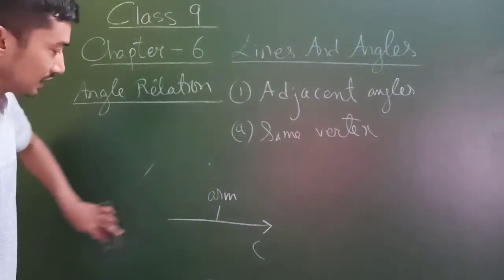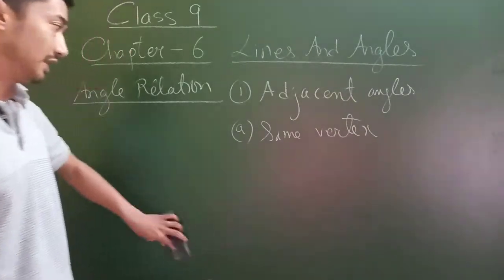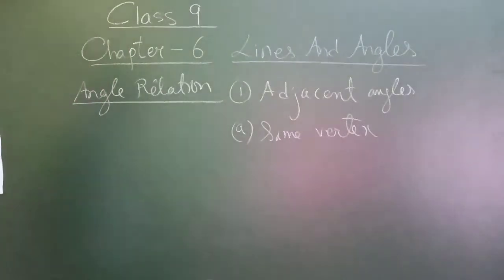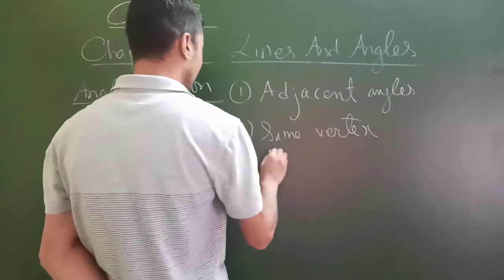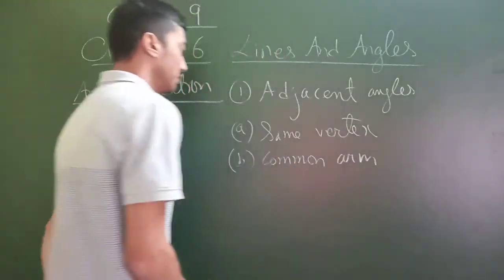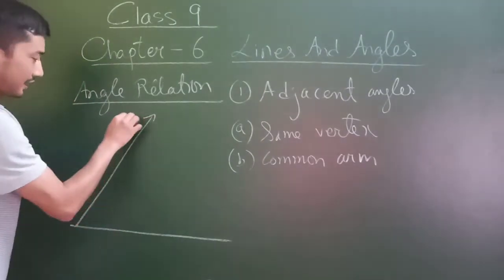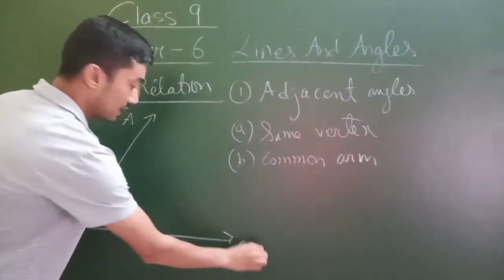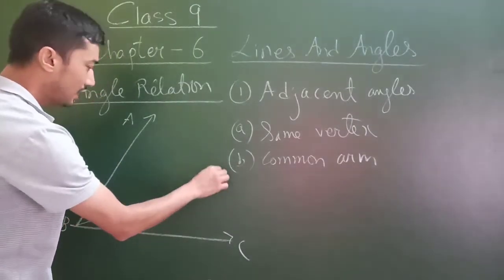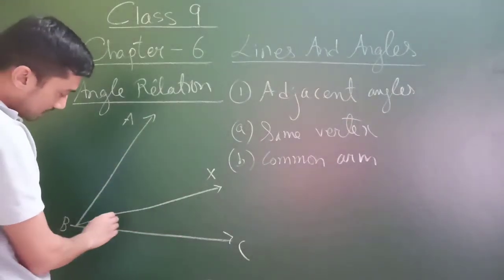At the end, definitely I'll give you a proper definition of the angle. For adjacent angles, they should have the same vertex, and they should also have a common arm. For example, this is one angle ABC. You can just remember the concept of neighbor. Then there is one arm, any arm X, so we get two angles.